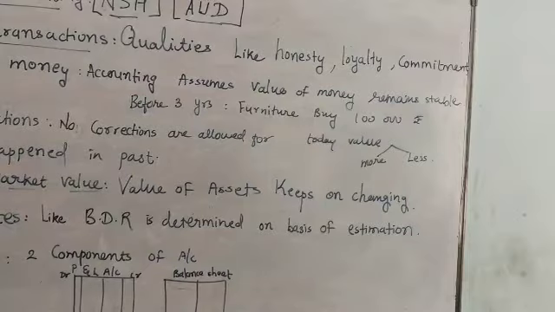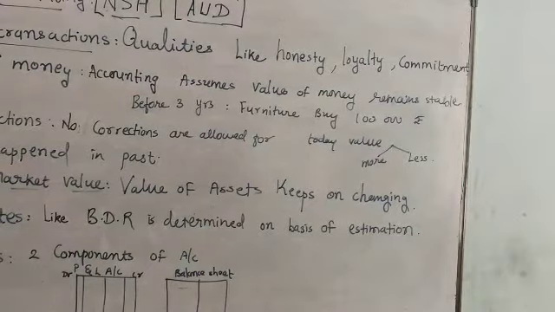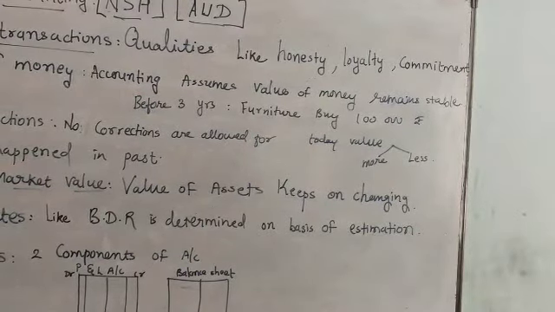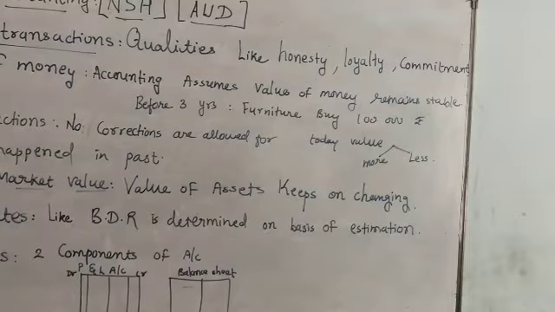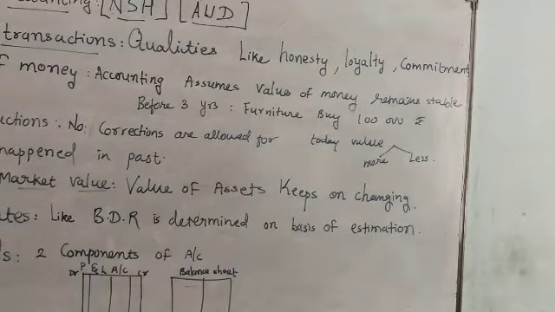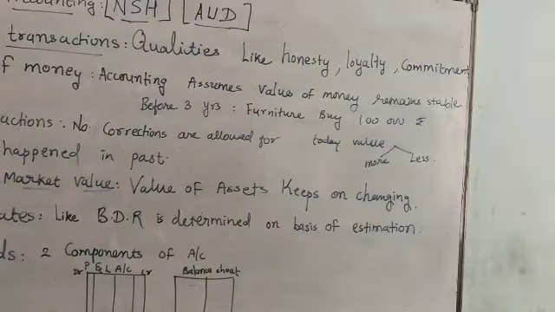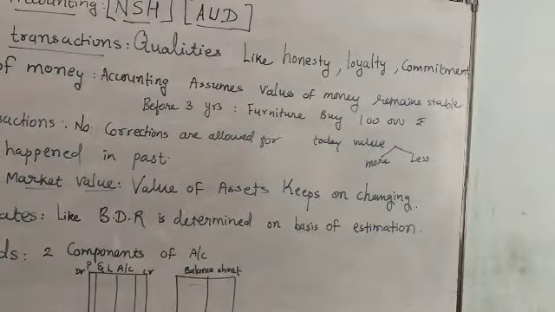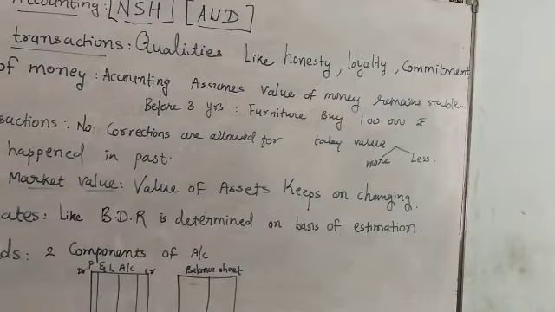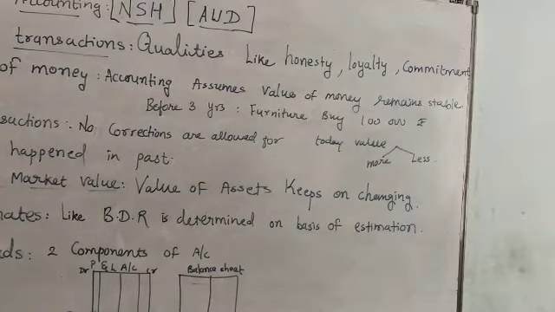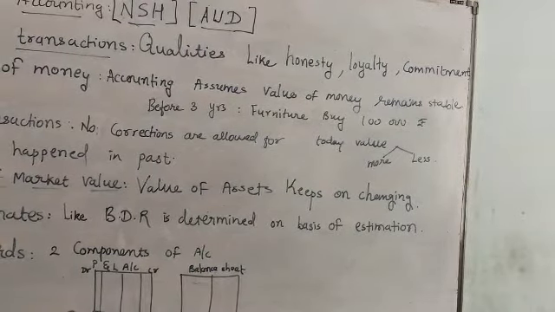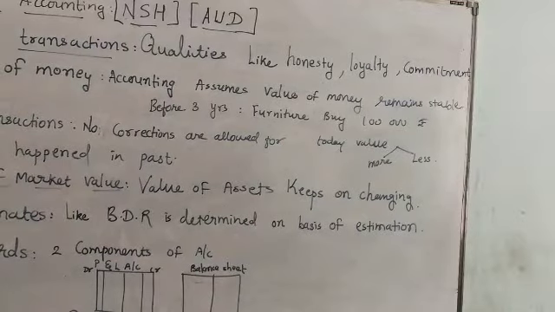Now we are going to see the limitations of accounting. Its code is NSH, AUD. N is for non-financial transactions. In accounting, only those transactions are recorded which can be measured in terms of rupees or money.